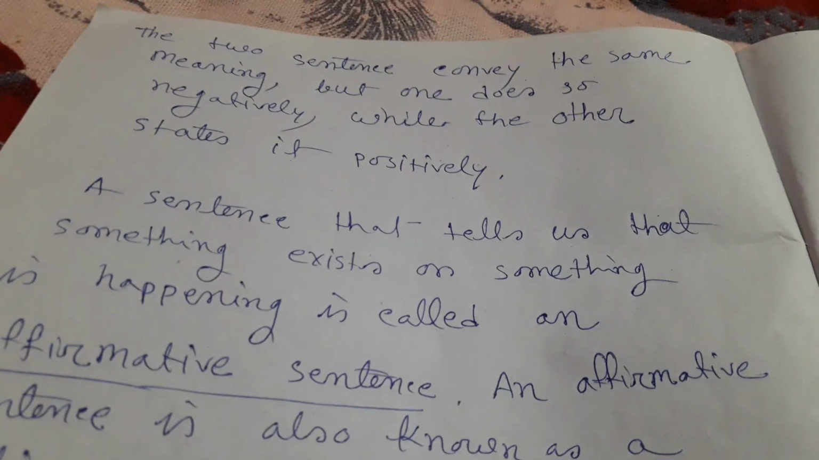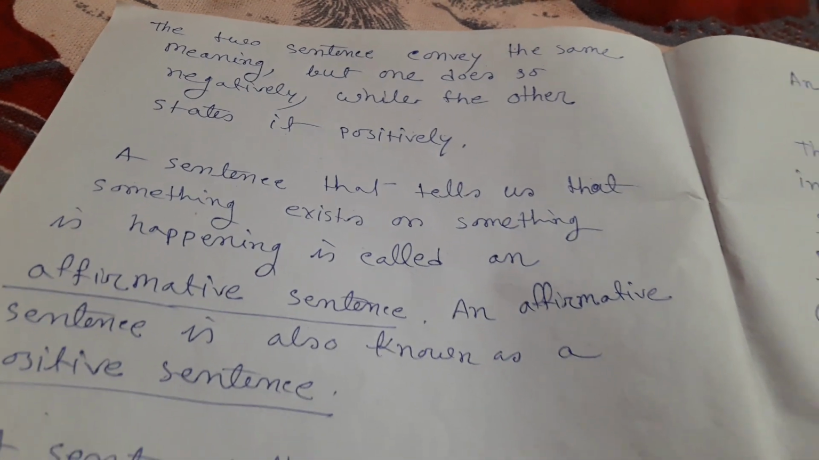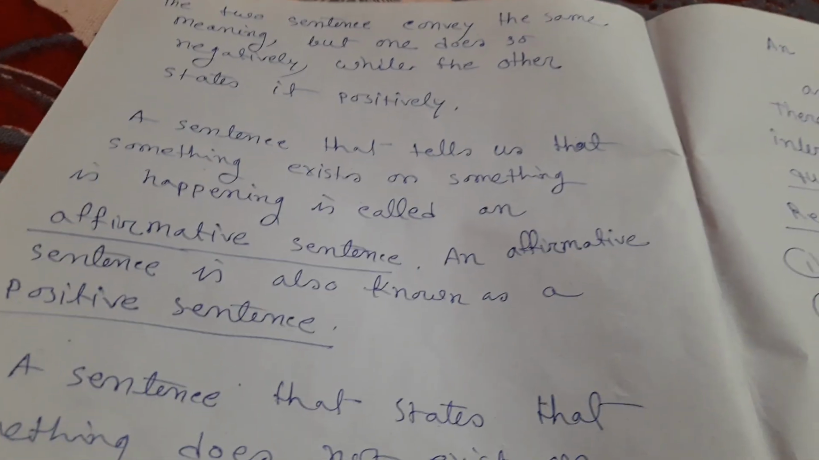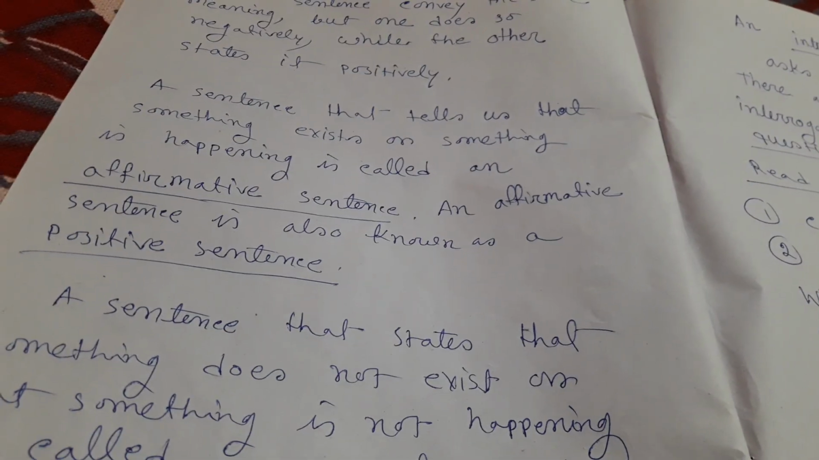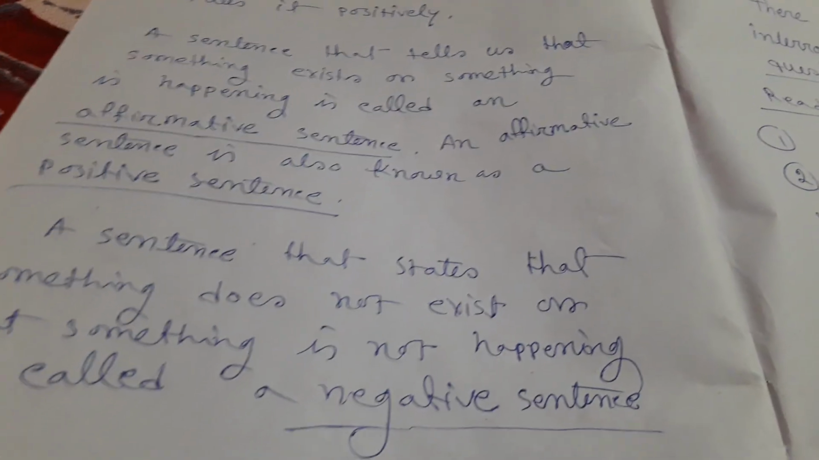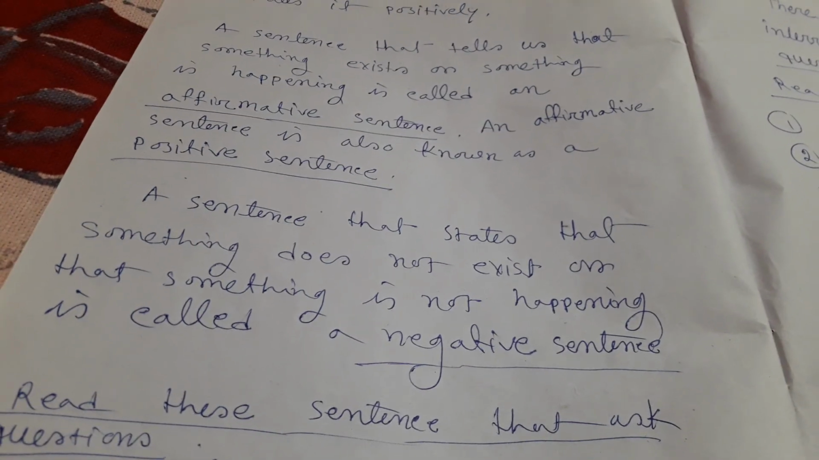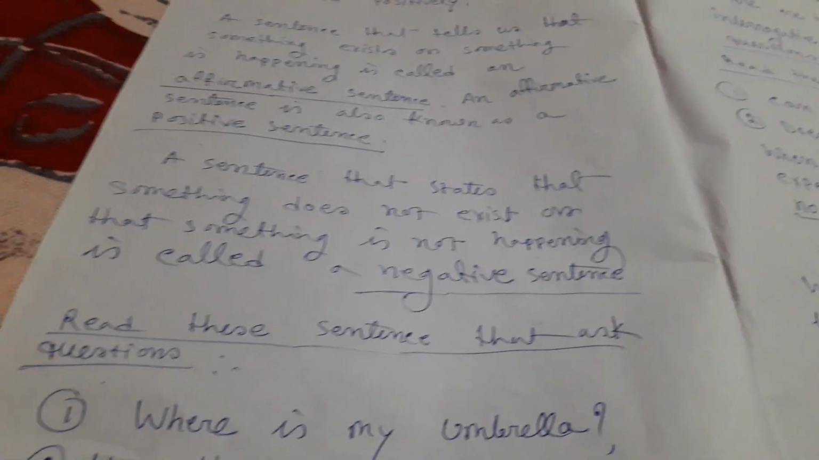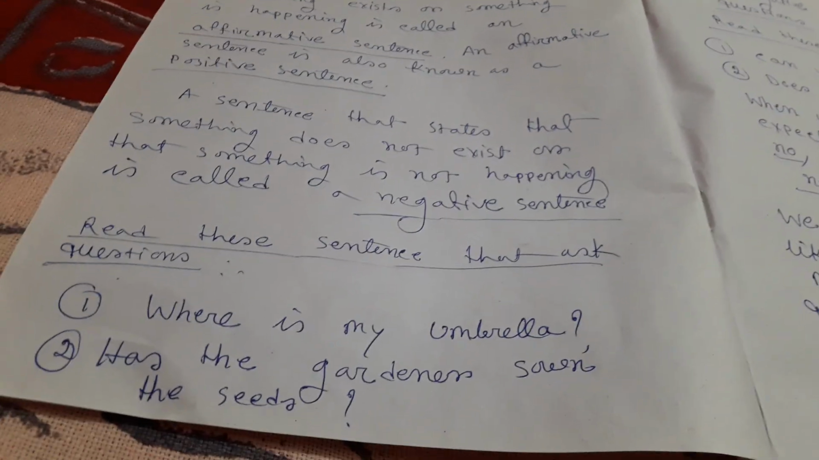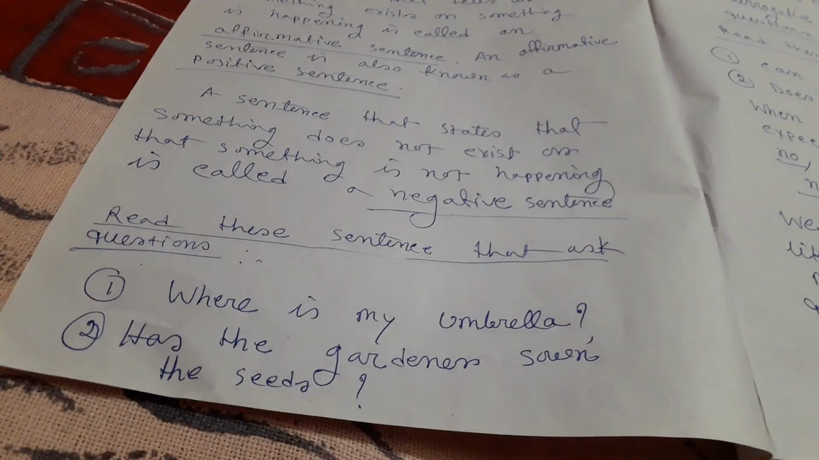A sentence that tells us that something exists or something is happening is called an affirmative sentence. An affirmative sentence is also known as a positive sentence. A sentence that states that something does not exist or that something is not happening is called a negative sentence. Read these sentences that ask questions. Number 1, where is my umbrella?